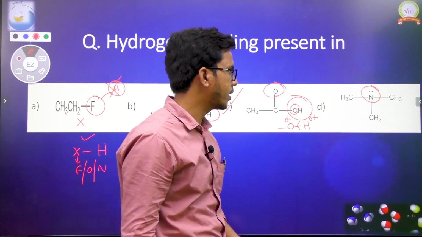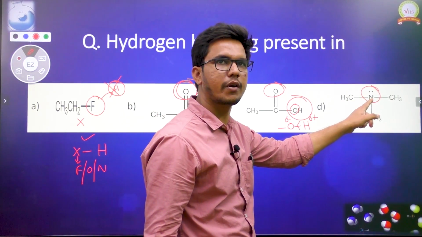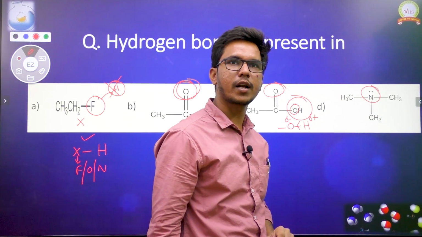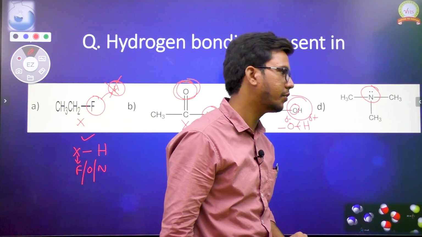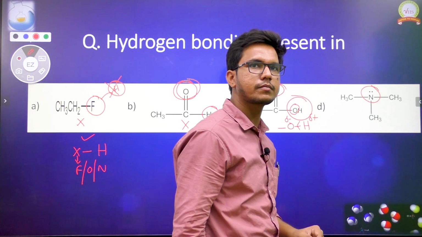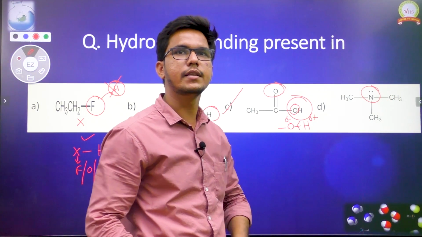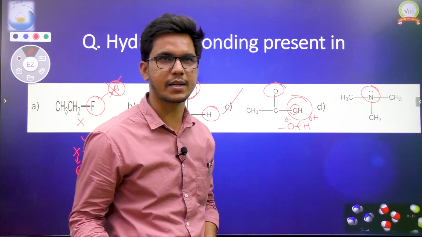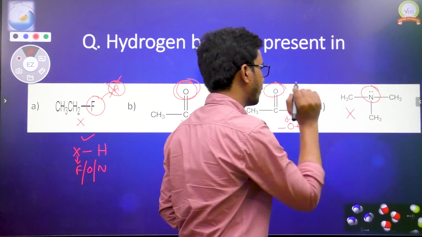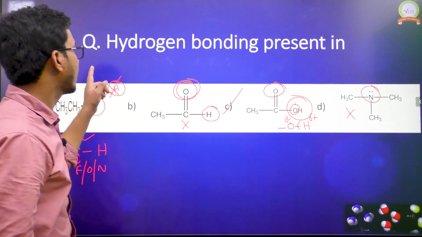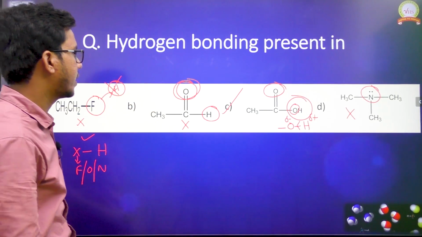And what about the last one? We have nitrogen, a more electronegative atom, and we have hydrogens, but not connected to the more electronegative atom. They are connected with what? Carbons. But what is the condition? The hydrogen should be connected with a more electronegative atom. So this one also won't form hydrogen bonding. But what do we have here? The hydrogen bonding present in means what?